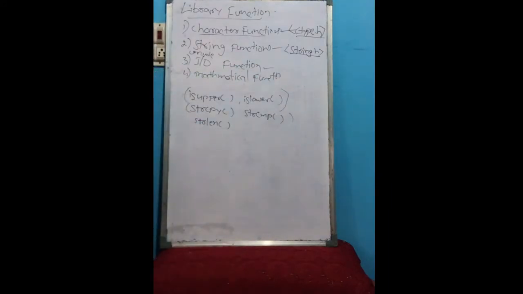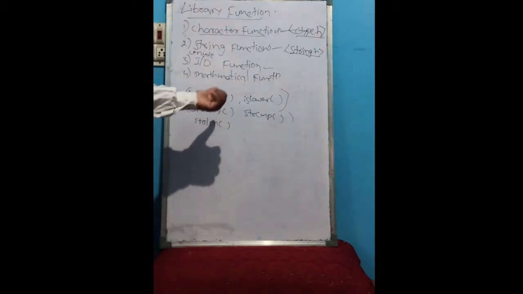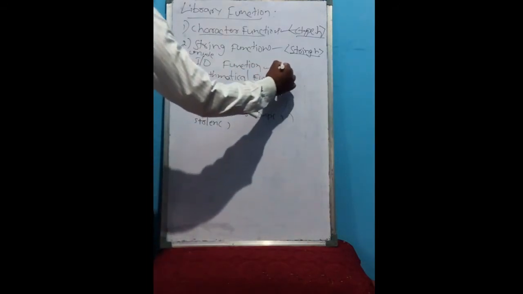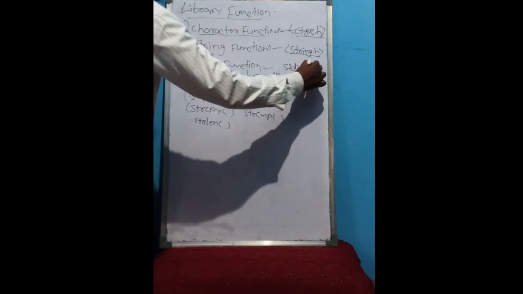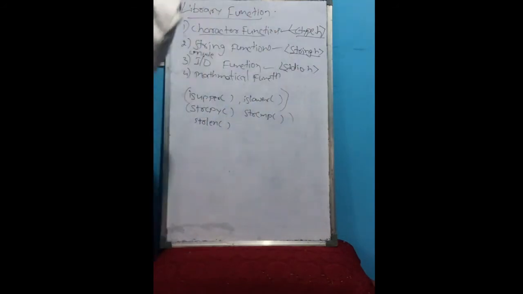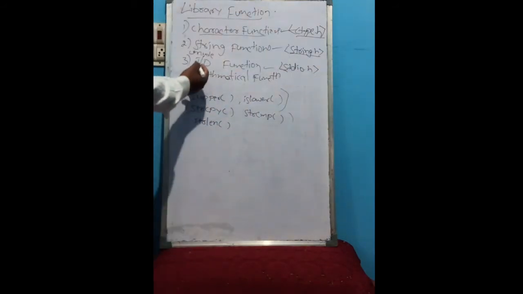Next we will see console IO functions. Console IO means input output functions. These are used to receive data or display data from the input and output devices. To use this, we should include stdio, the standard input output header file, in the header section. IO functions are like getchar, putchar, gets, puts.